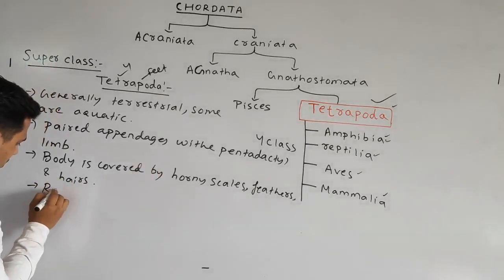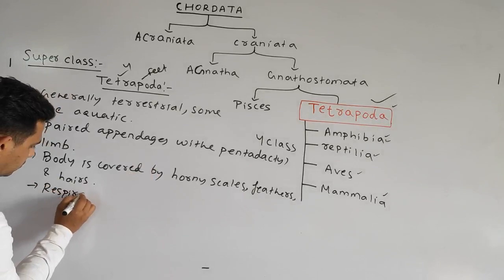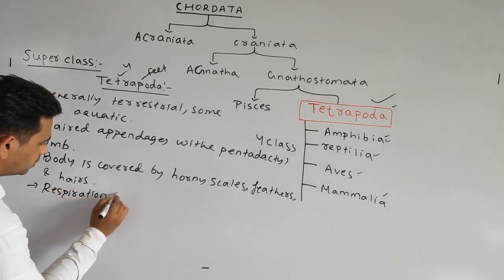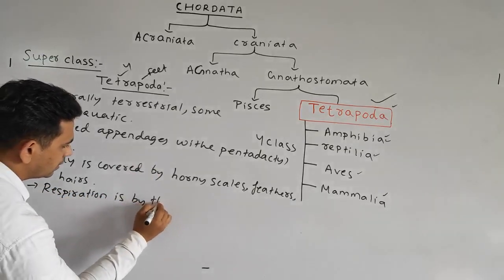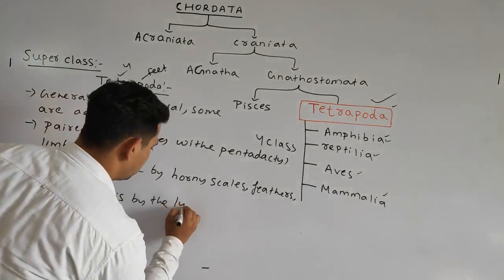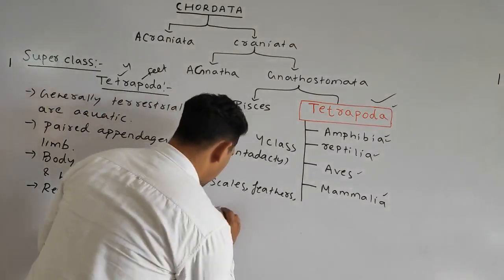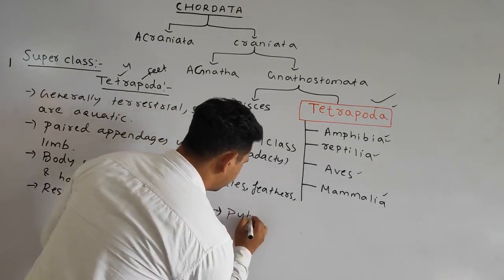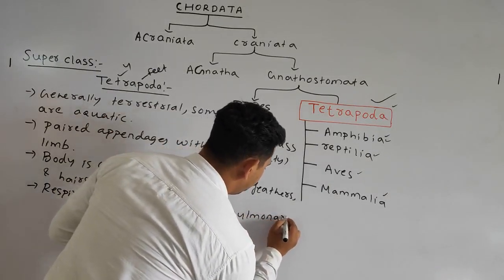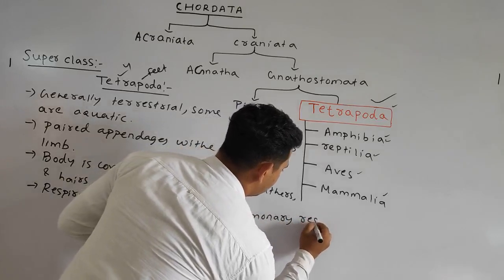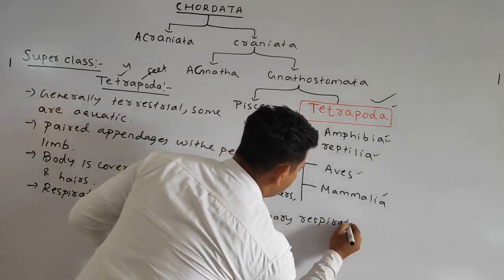So the respiration is by the lungs. That is why the type of respiration is called the pulmonary respiration. Pulmonary respiration. Okay.